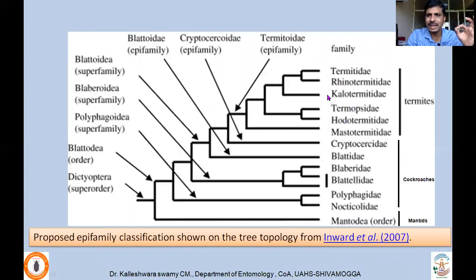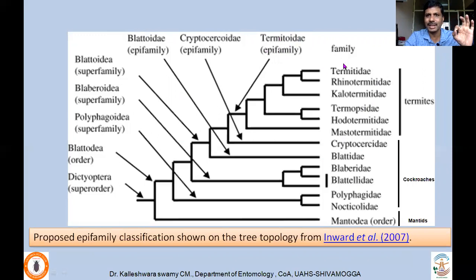That means to say, for example, if the Isoptera has lost the order status, it will be downgraded, and as a result of that, the family should also be downgraded one level, to subfamily level, for example. So that's why in fact I gave the different ranks of hierarchical classification. But in order to retain the family status of these different families of termites, they consider these Isoptera termites as Termitoidae under the rank epifamily.